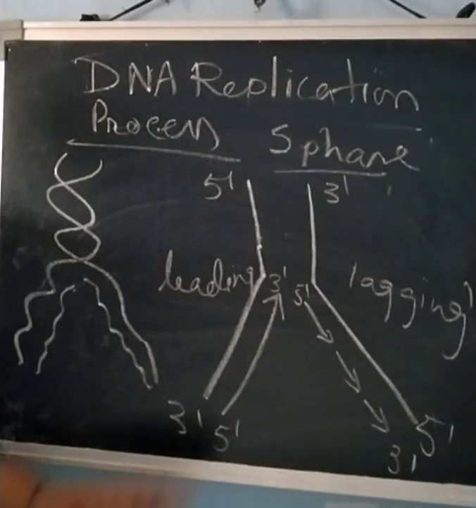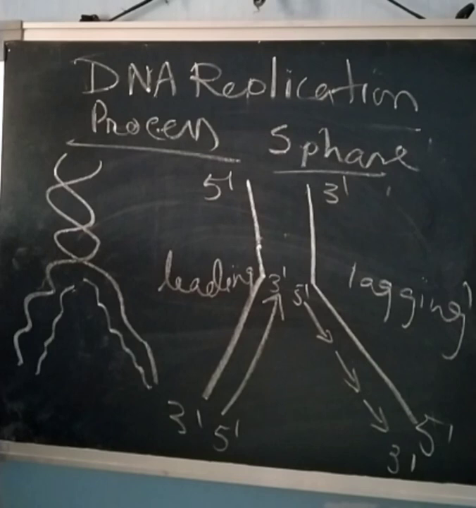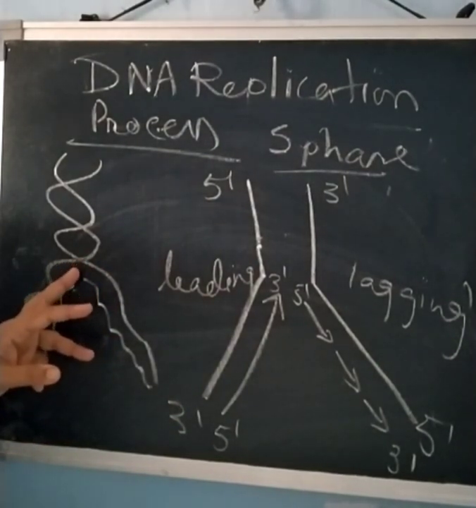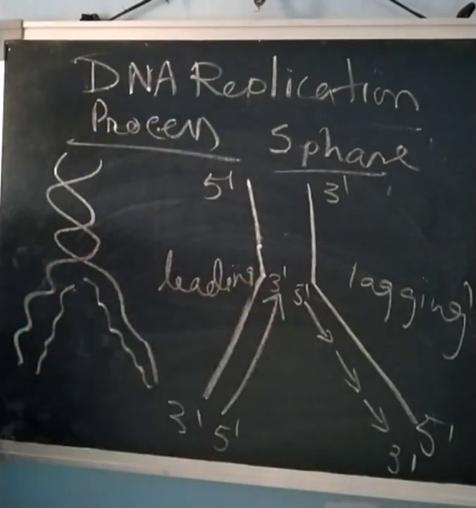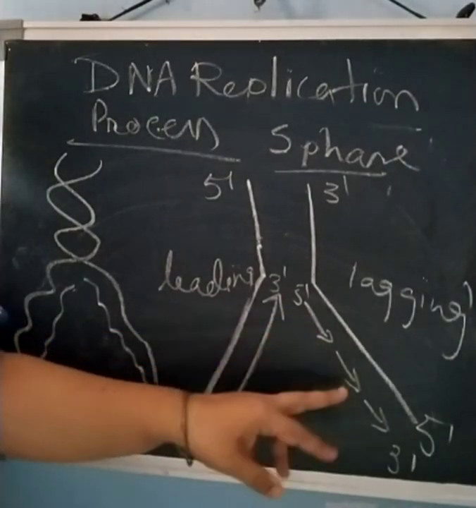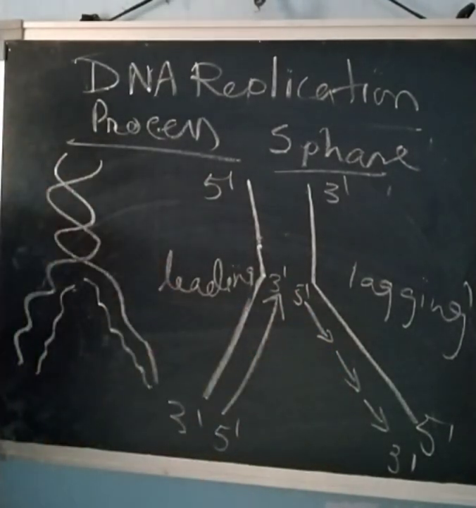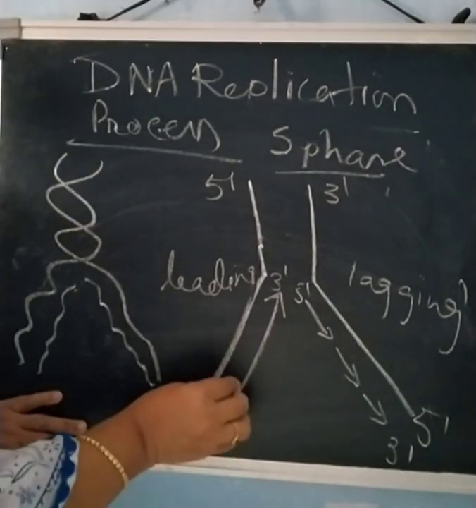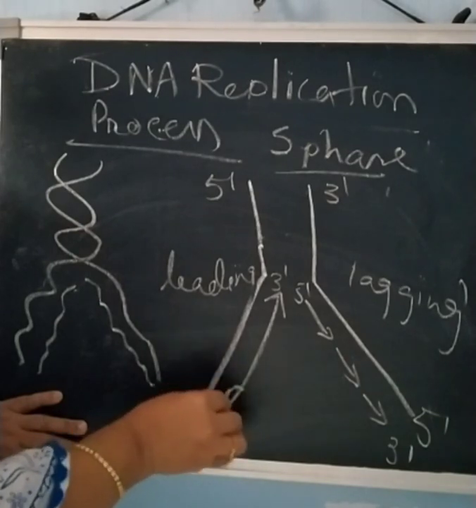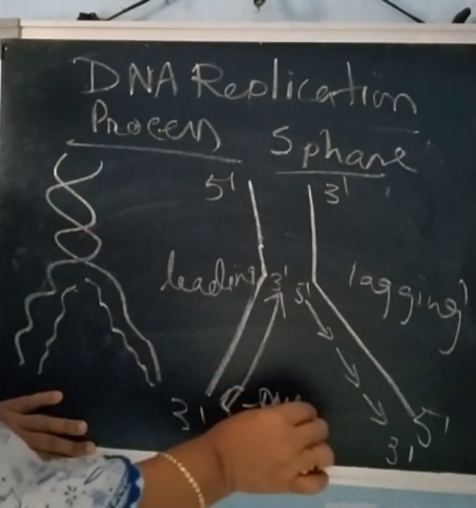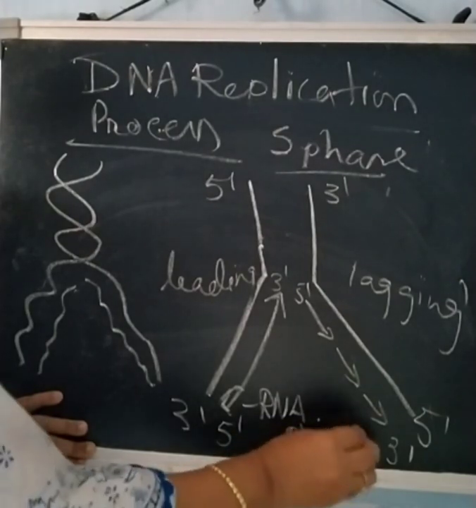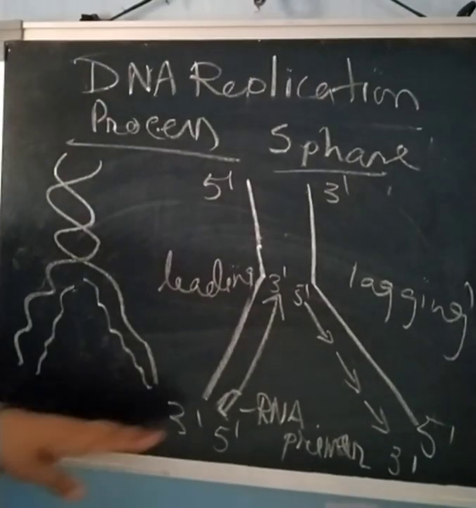What are the enzymes that are needed along with DNA polymerase? First of all, the unwinding of DNA is done by the helicase enzyme, and then the stability of the DNA strand is given by topoisomerase, and DNA ligase joins the stretches of DNA. A start is always needed, which is provided by primase. An RNA primer is needed for the starting of polymerization, and that's why the enzyme is primase.